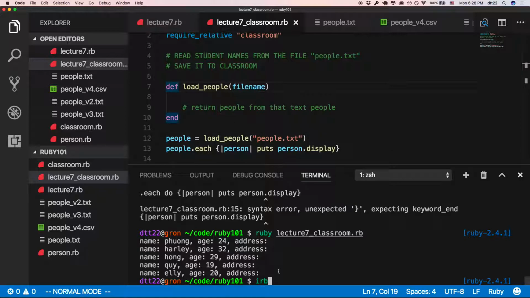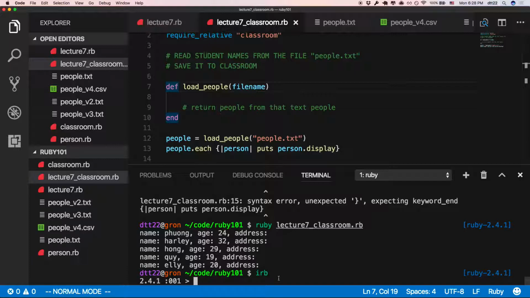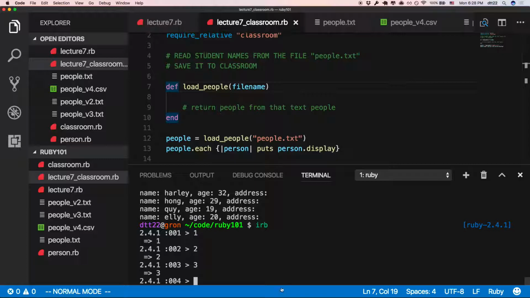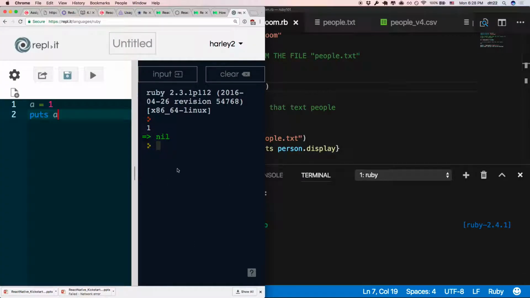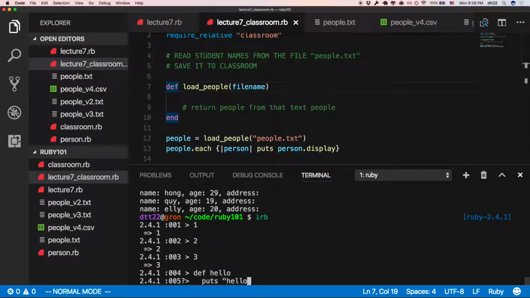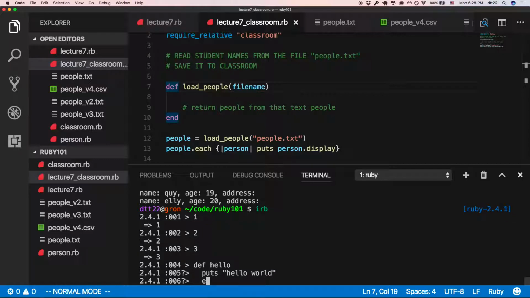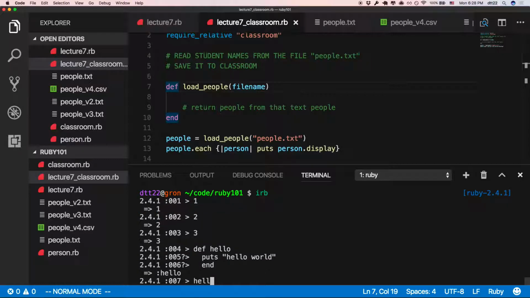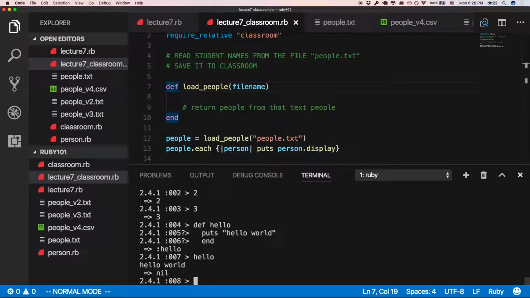But I'm going to open something called interactive Ruby. You cannot write too many lines here, but it is similar to IRB on the left, similar to this one on the right-hand side. It just returned the last value here. Of course, you can still define hello here, and then you push N, and then you have this hello. So this is called interactive Ruby. It's a little faster, right?